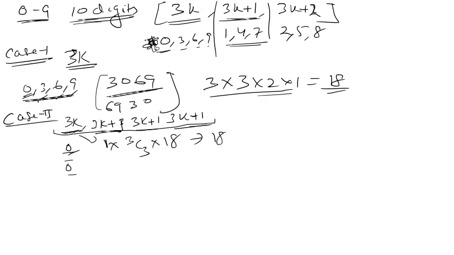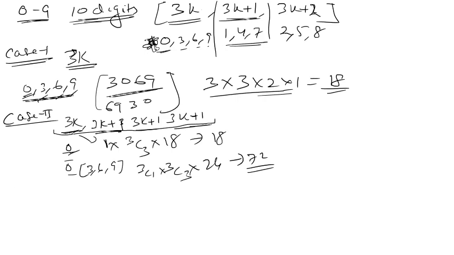When 0 is not included, the numbers of form 3k are 3, 6 and 9, right? And the other 3 numbers are of form 3k plus 1. So 3c1 into 3c3 into 24, right? This is 3 into 24, this is 72, right?